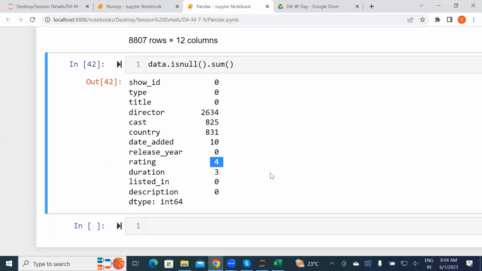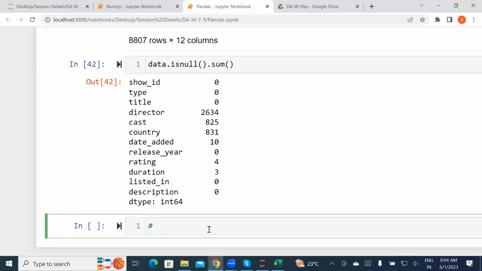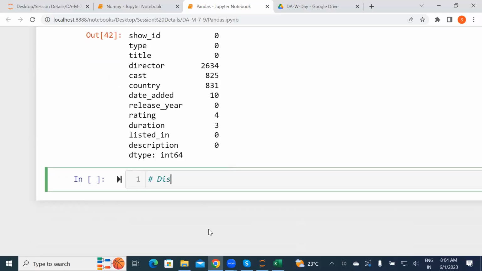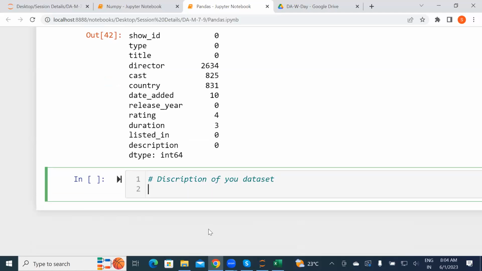And then if you want to check the description of your parameters, I'll keep it as one last method, which is called describe, the description of your data set. We used a method called describe.